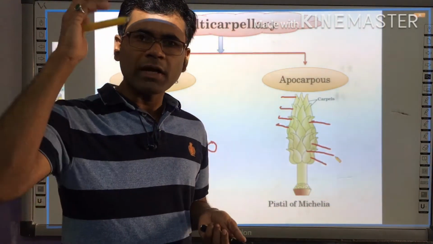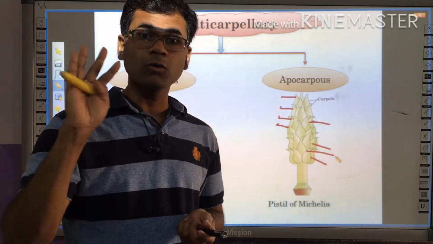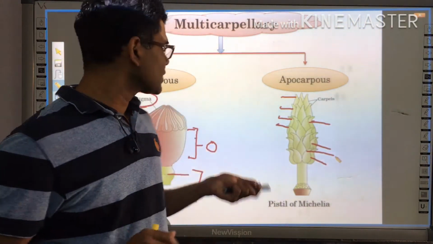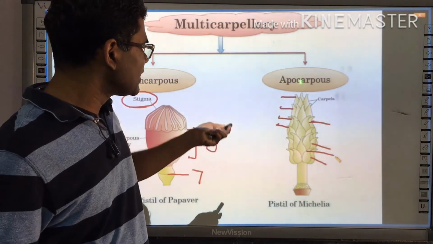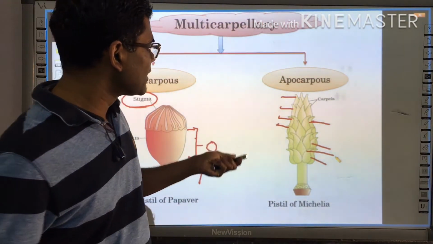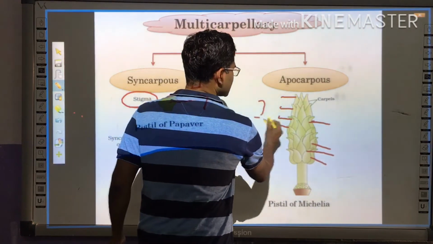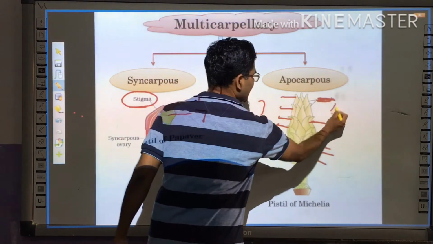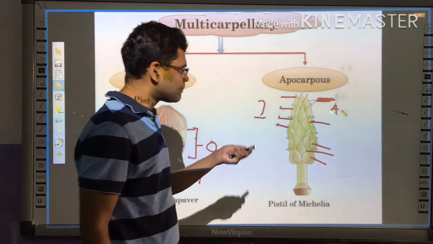Whenever you are going through any diagram of NCERT, go through it very thoroughly. It is very important, because the same question can be drafted. I will give this diagram and ask, what is this? Instead of writing carpel here, suppose the carpel has been removed and something else is written, A. Now identify the part A.